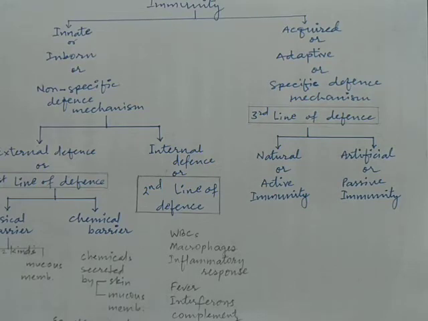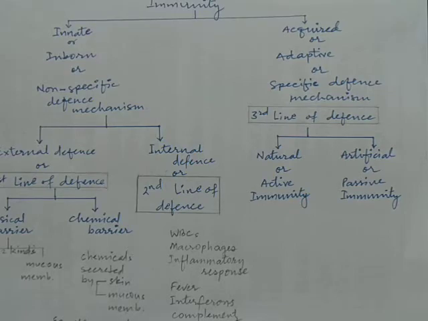Now we are talking about the next one, acquired or adaptive or specific defense mechanism, that is the third line of defense. This is classified broadly into two, that is natural or active immunity, and second one is artificial or passive immunity.